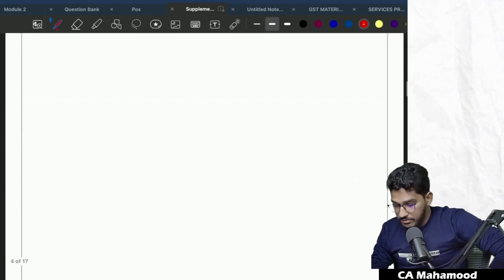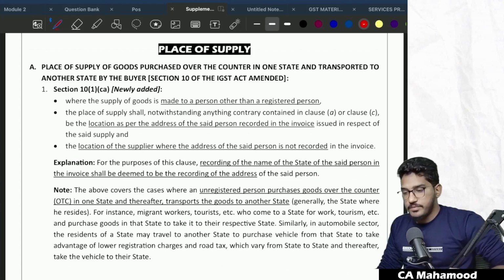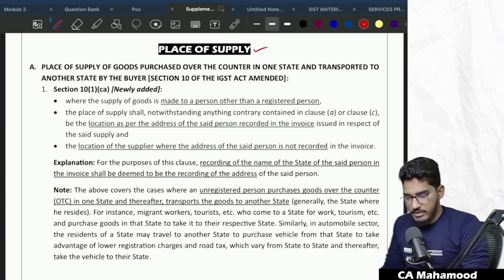Okay, so now we will try to cover the amendments relating to place of supply. Let us try to understand the amendments relating to place of supply now. So now let us talk about the amendments relating to the place of supply chapter. Very, very simple ones, not at all complicated. I will try to summarize it in a simple way.